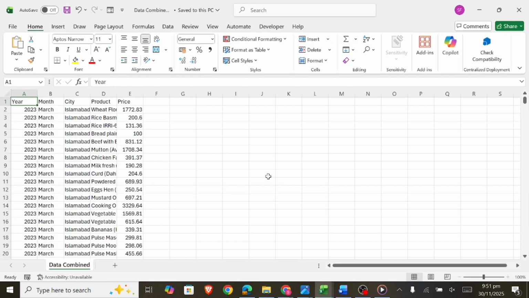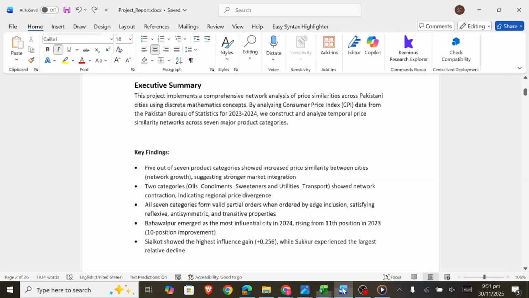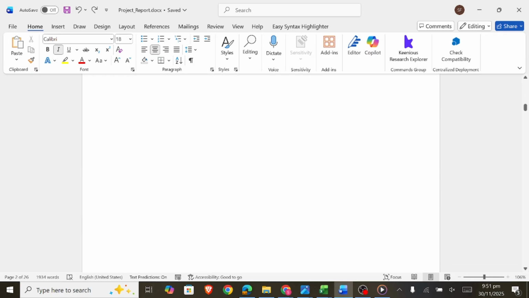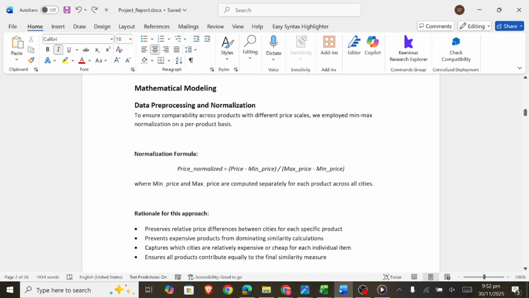From the initial data set of 22,542 records, we cleaned and retained 18,129 valid observation dates, an 80% retention rate. Now I will be explaining the mathematical approach which we take to solve our project.